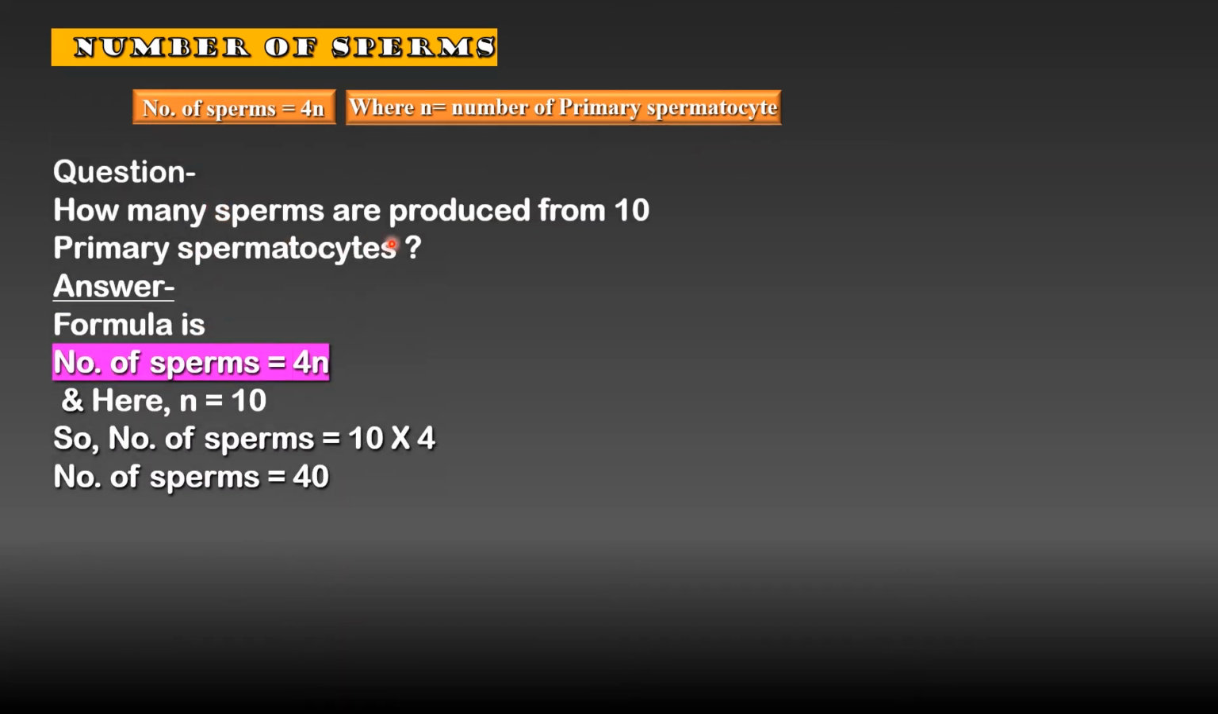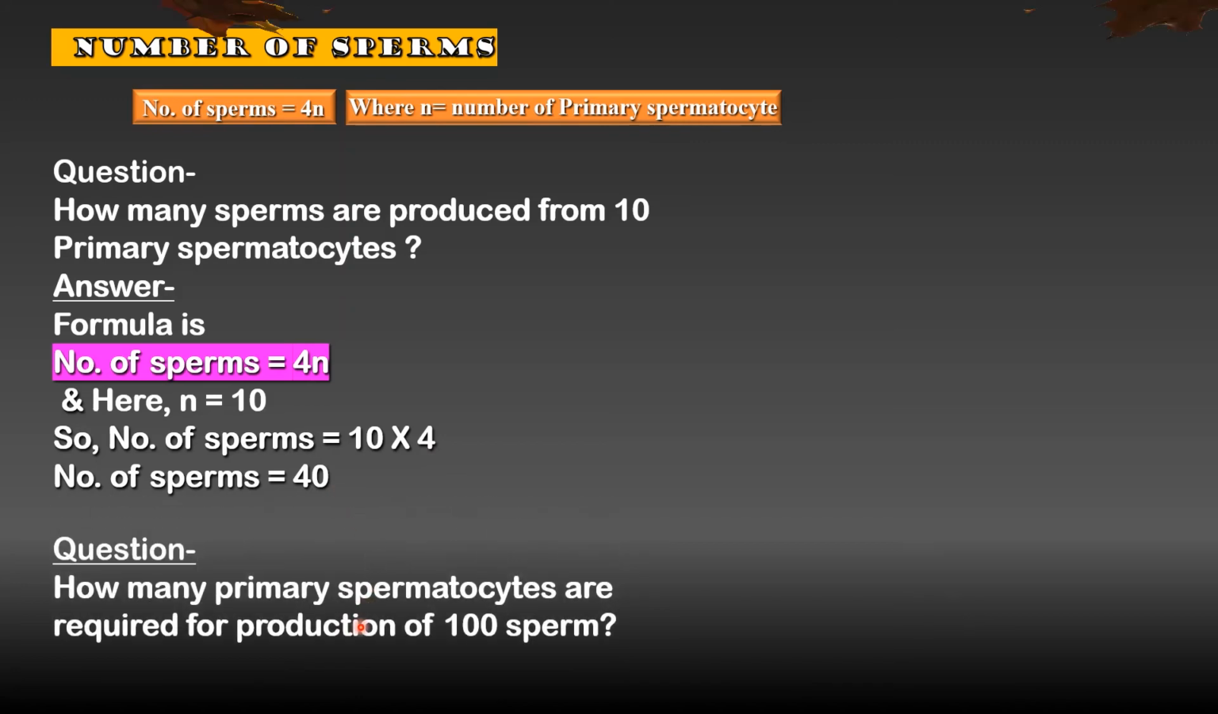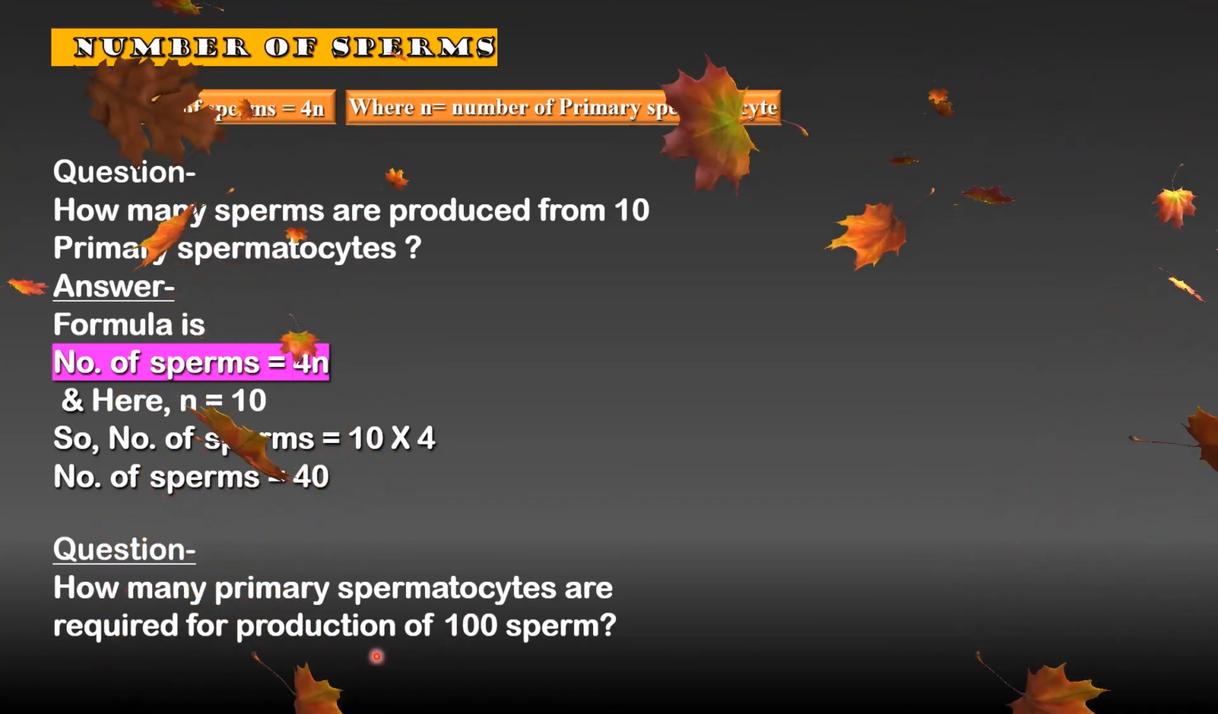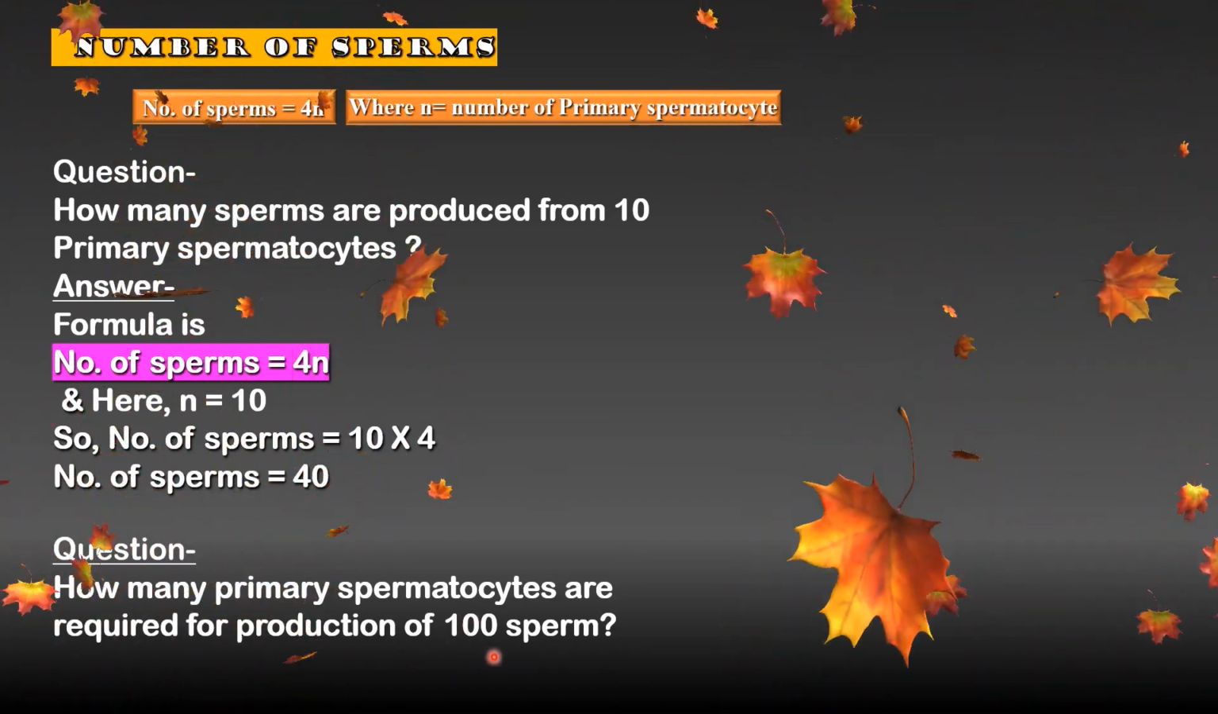Let us take one example. Here the question is, how many sperms are produced from 10 primary spermatocytes? Here the formula is number of sperms is equal to 4n and n is 10. Therefore, 10 primary spermatocytes will form 10 into 4, that is 40 sperms. Now, how many primary spermatocytes are required for production of 100 sperms? I request you all to give the answer in comment section below.